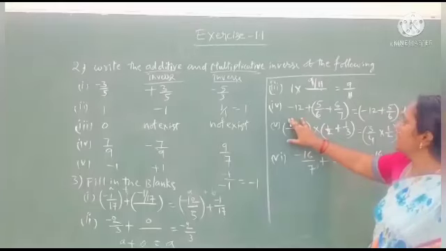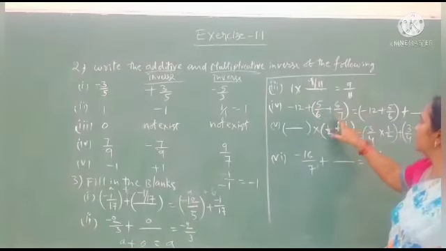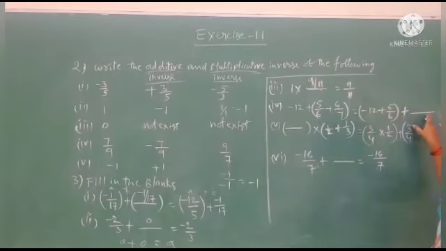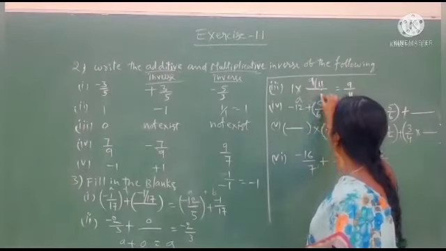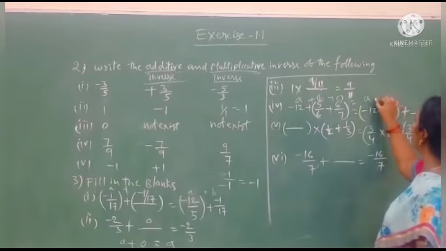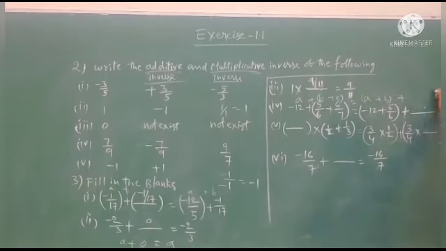And after that, fourth question: minus 12 plus 5 by 6 plus 6 by 7 equals minus 12 plus 5 by 6 plus dash. See here, A plus B plus C equals A plus B plus, what do we get? C. What is the C value here? 6 by 7.